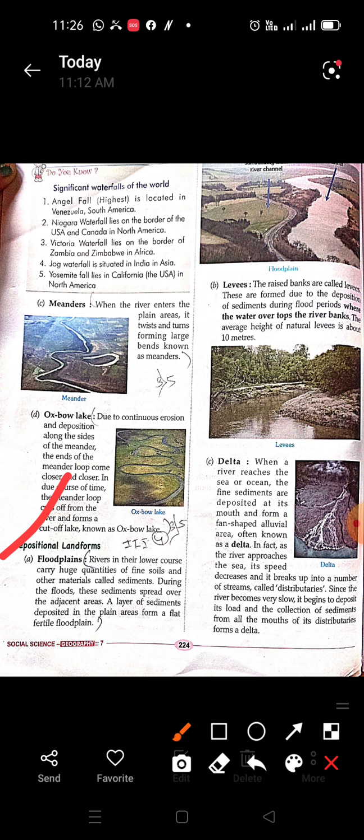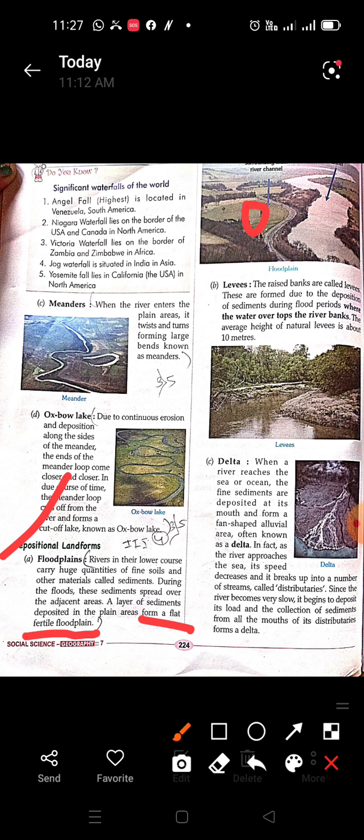So when there is a flood, the river carries all these sediments, and these sediments get deposited near the plain areas of the river, and it creates a big area, another plain, the floodplain. And when the flood is over, we find this kind of landform, and these landforms are known as floodplains because they are formed because of the flood. A layer of sediment deposited in the plain areas forms a flat, fertile floodplain. So this is a picture of a floodplain.